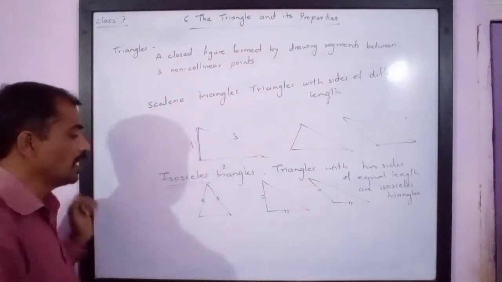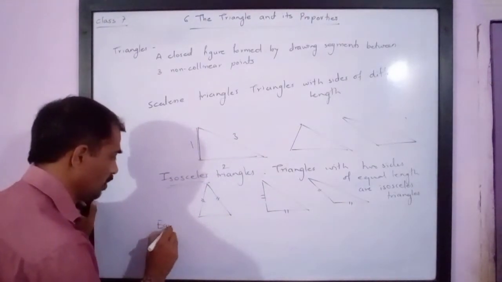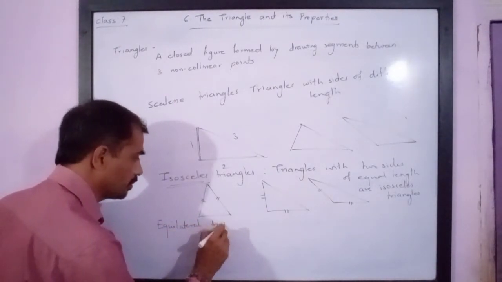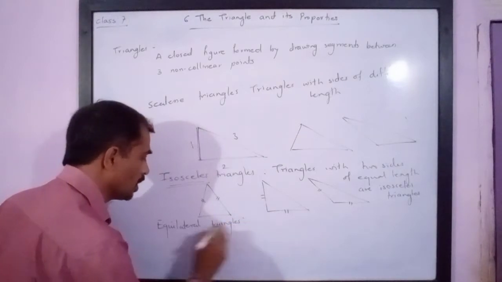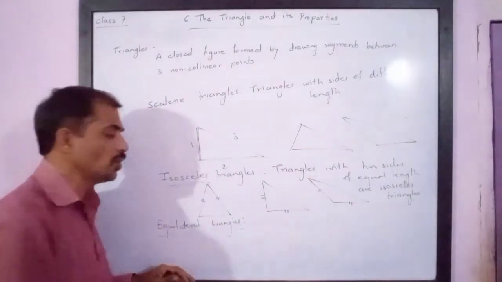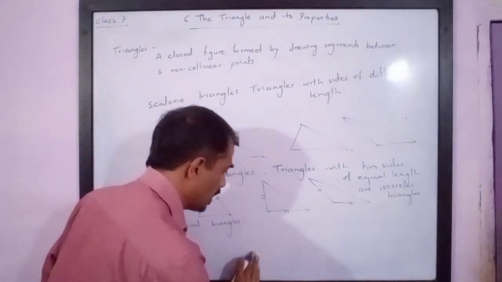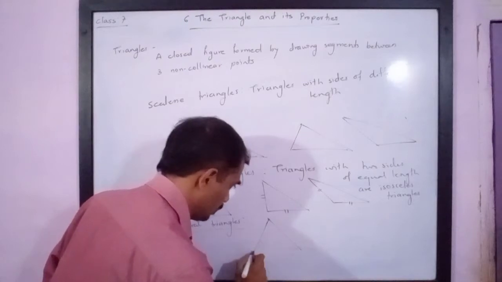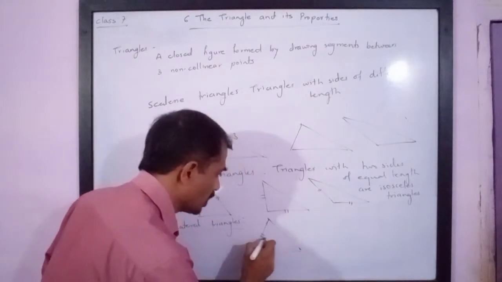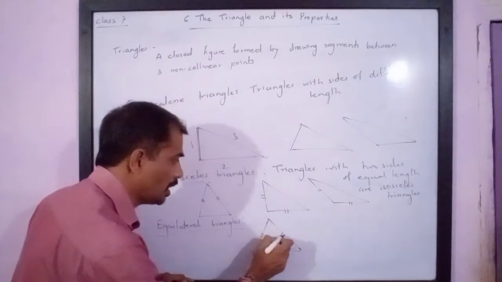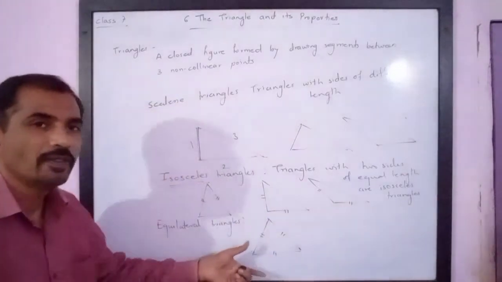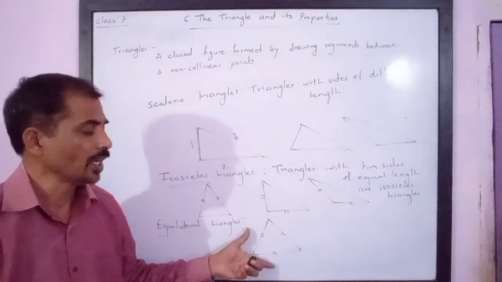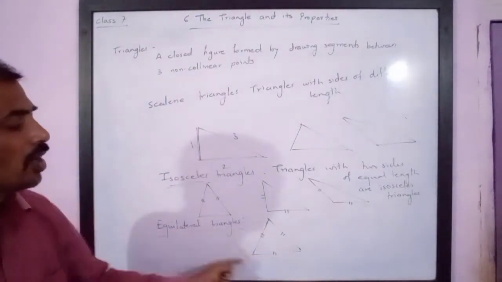Now the third type is equilateral triangles. If the triangle has all three sides equal, then we call such triangles equilateral triangles. Such triangles are equilateral triangles. See, all three sides are equal. Please note, they will always be acute angle. They will never be a right angle triangle. They will never be an obtuse angle triangle. So equilateral triangles have all three sides equal.